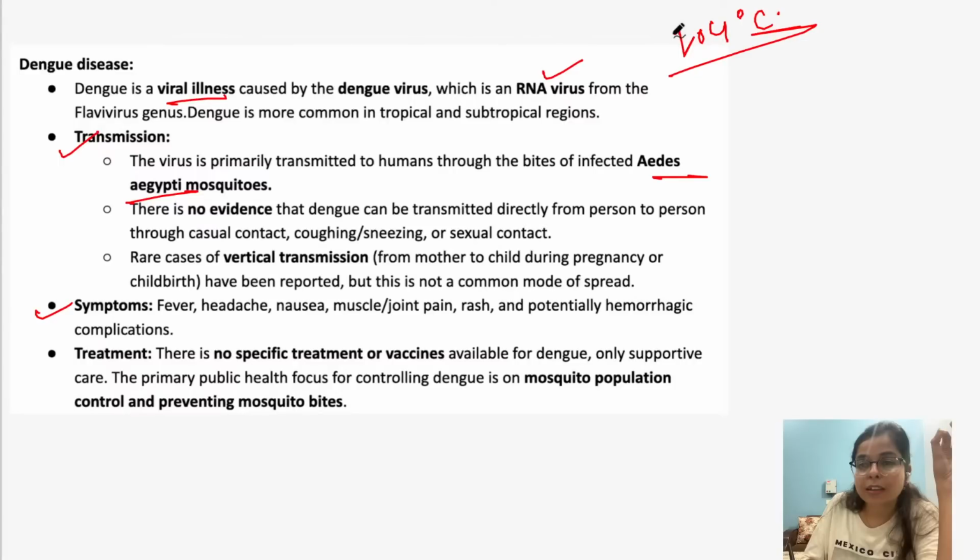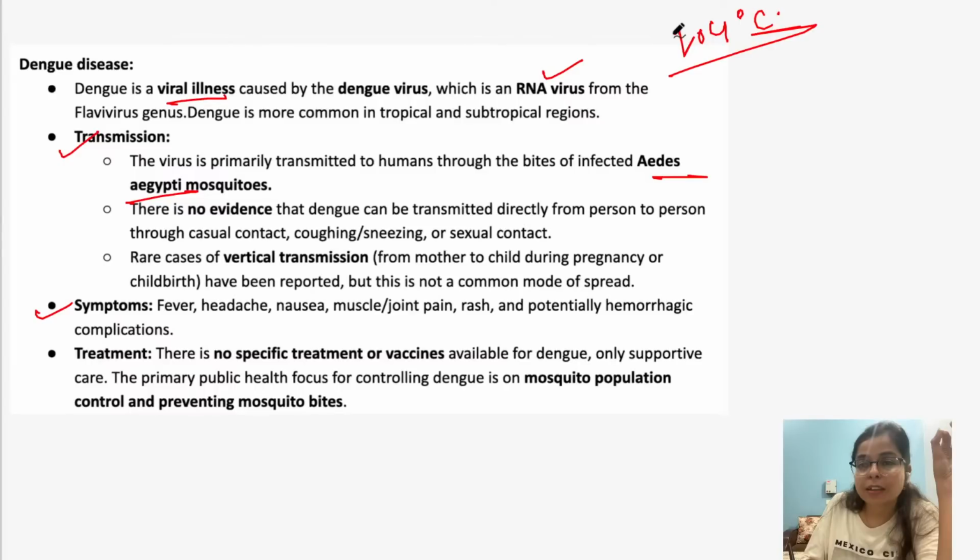Okay, and what are the symptoms of chikungunya? See, most of the symptoms are the same: fever, chills, headache, nausea, vomiting, joint pain. But one of the most striking factors here is severe joint pain in the case of chikungunya. That is, even after the disease is cured, there would be a severe joint pain which would last for 1 or 2 months.